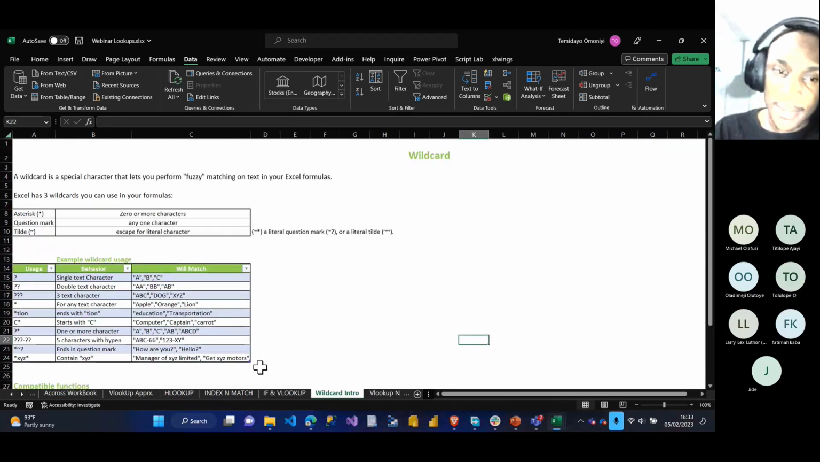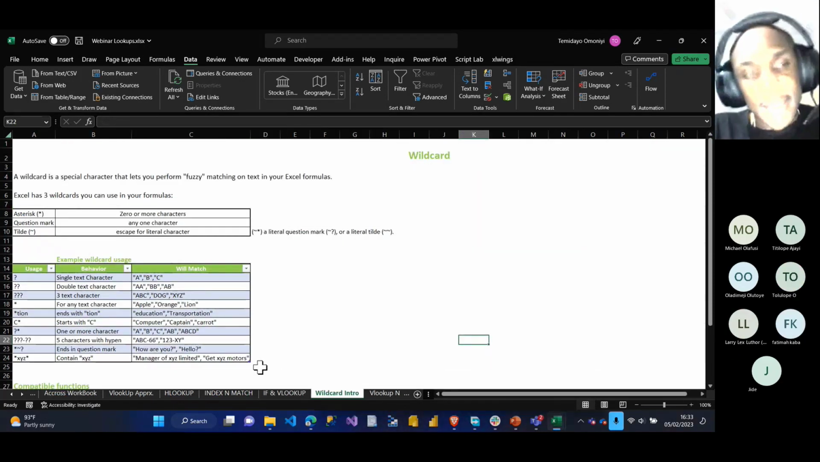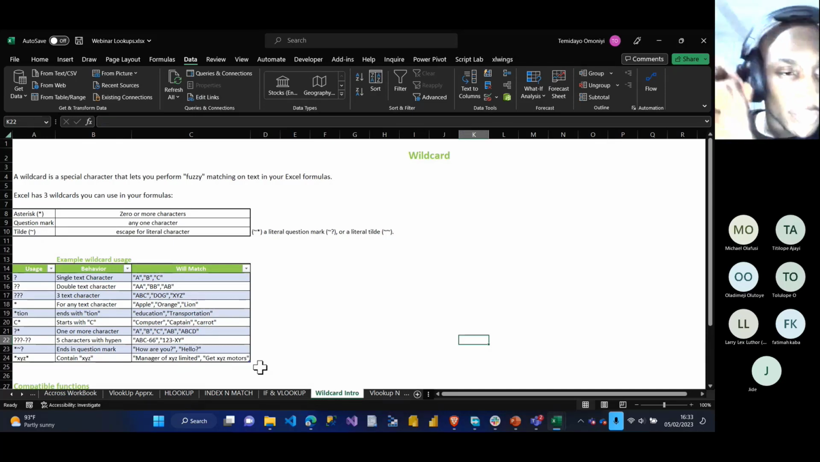So let's go to wildcards. Wildcard in Excel is broken down into 3 formats.